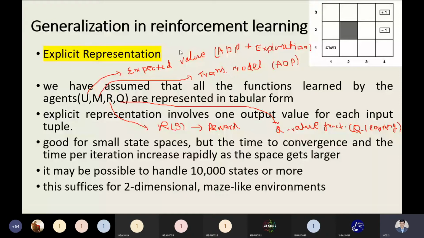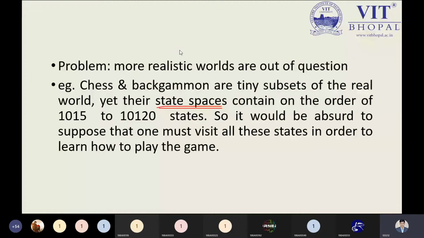But another drawback we have seen so many times is that the real world problem is not easily solved by the explicit representation. The first statement is saying that an agent will use any one of the functions. But what is the problem actually? What is the real problem that is not managed by the explicit representation? The most realistic kind of world problems we are not able to manage by the explicit representation.